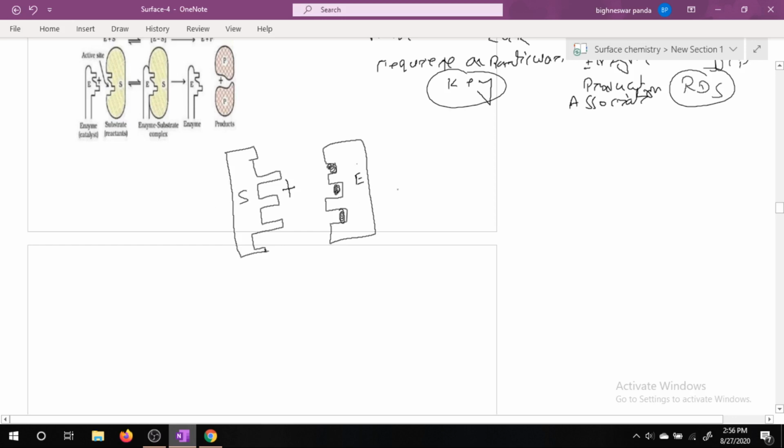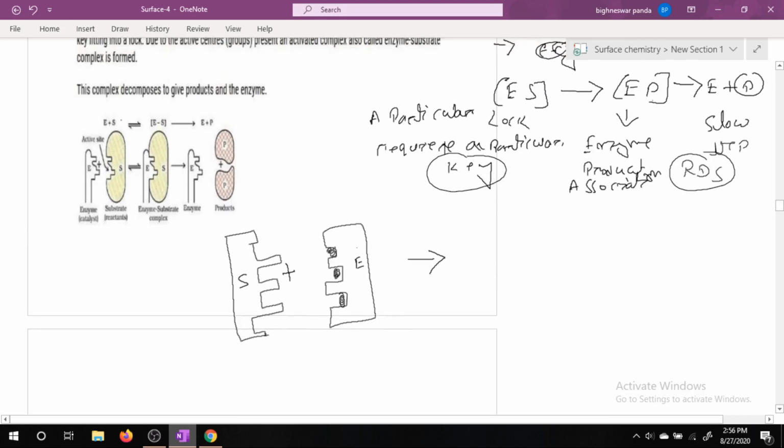This is our substrate, and they combine to form it like this. This is the enzyme, this is the substrate. They form a reversible reaction, that is, the enzyme substrate complex. This enzyme substrate complex will give enzyme and the product will be formed. This is all the mechanism involved in the lock and key model.